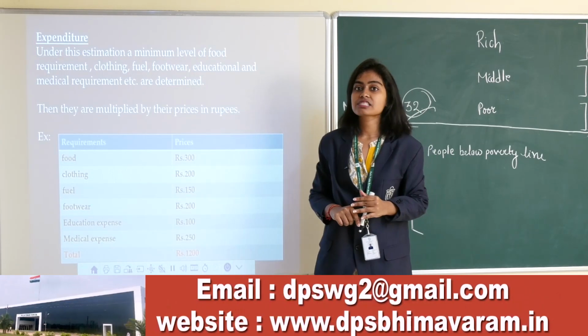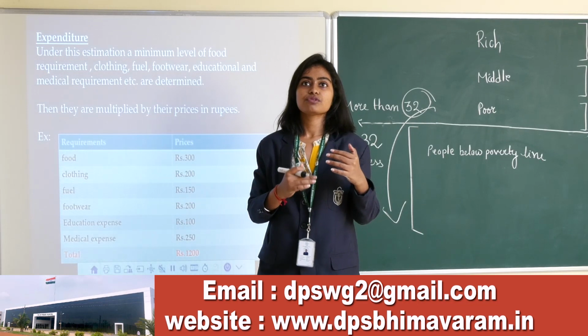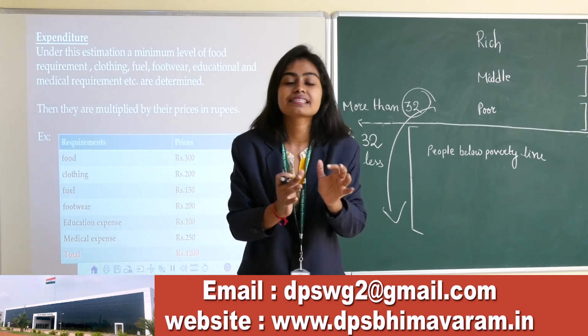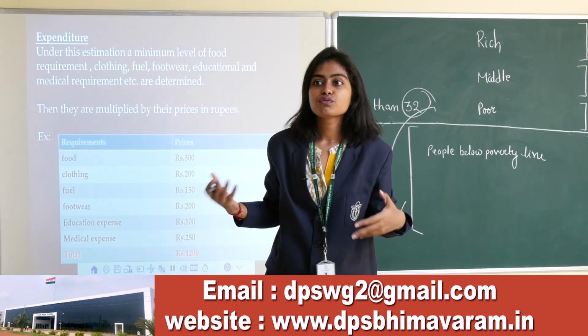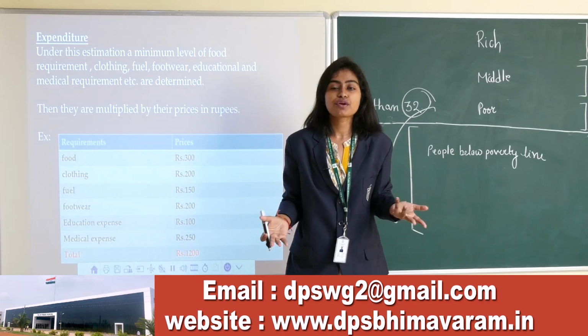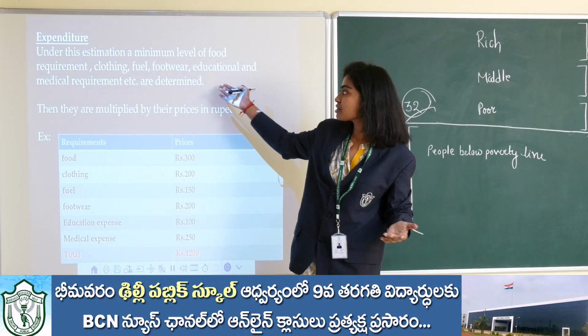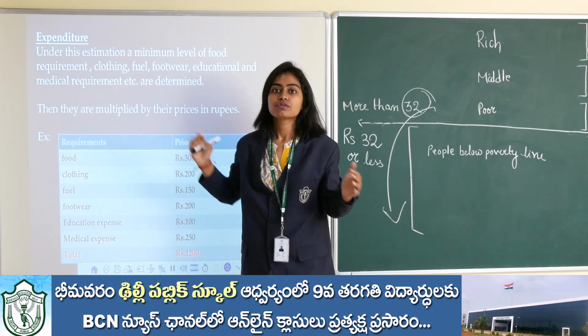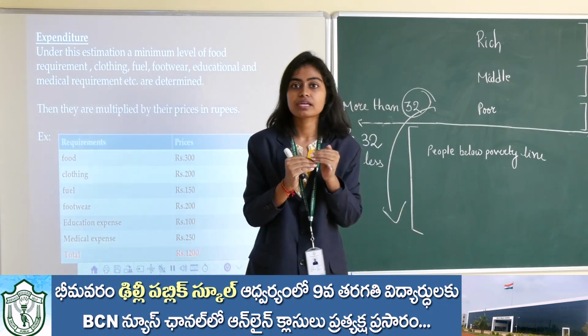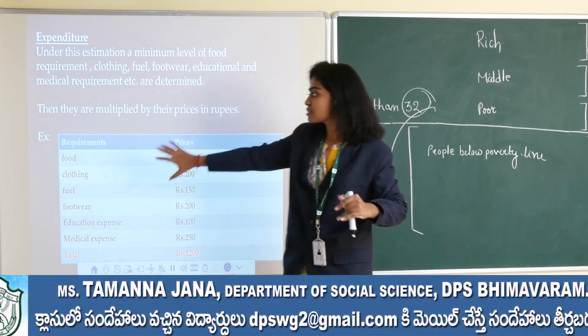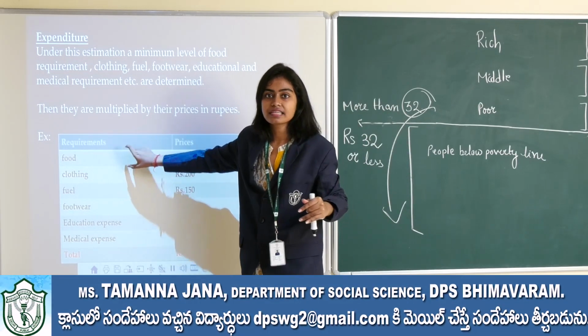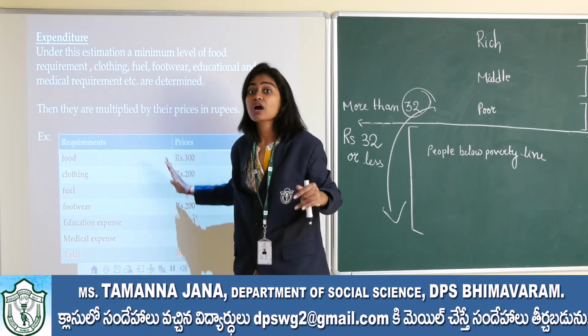Okay, so expenditure. In expenditure, we usually calculate the basic necessities like food, footwear, then medical expenses, educational expenses, clothing, fuel, which are the necessities of life. We will see the requirements, the necessities, and calculate them. How will we calculate?